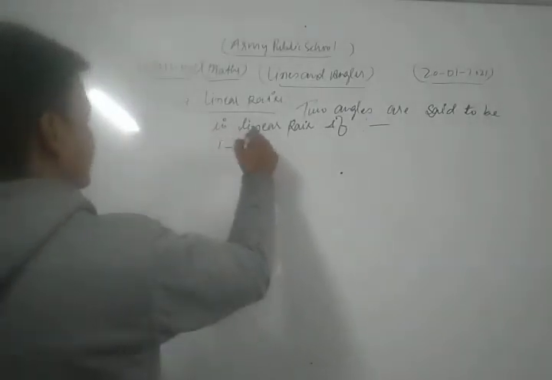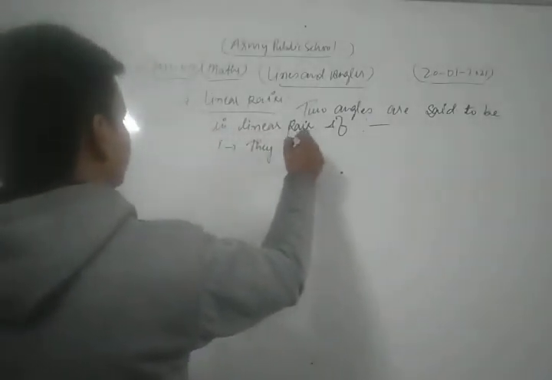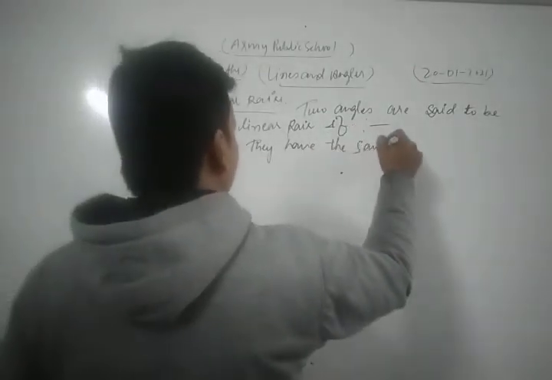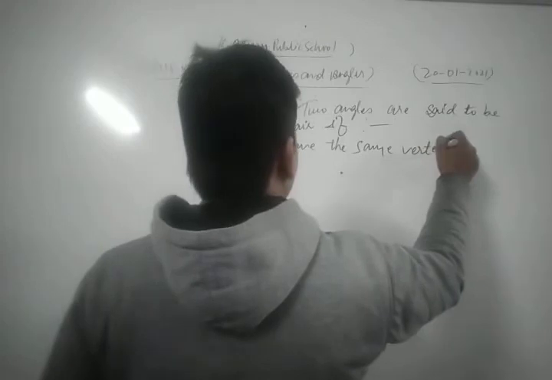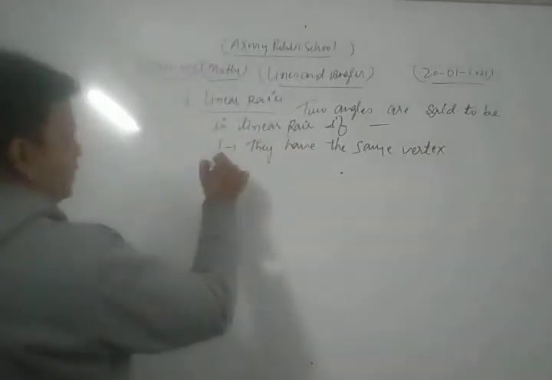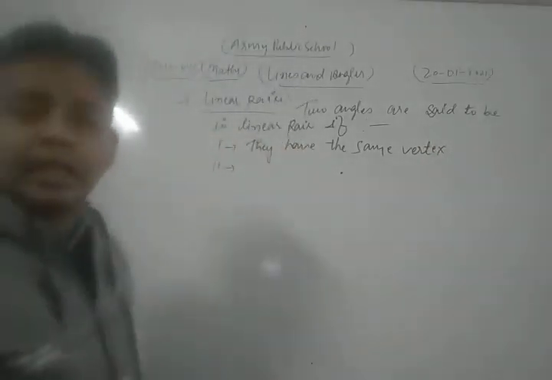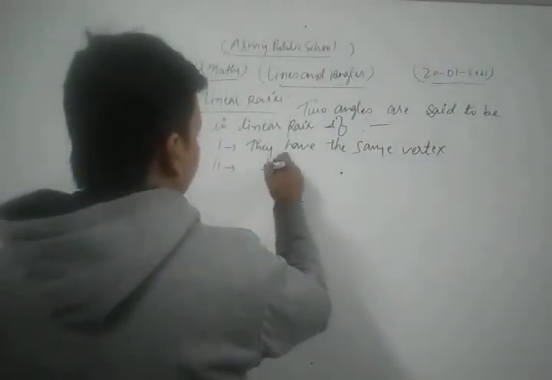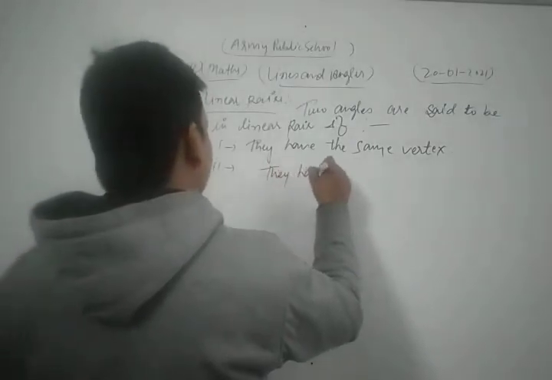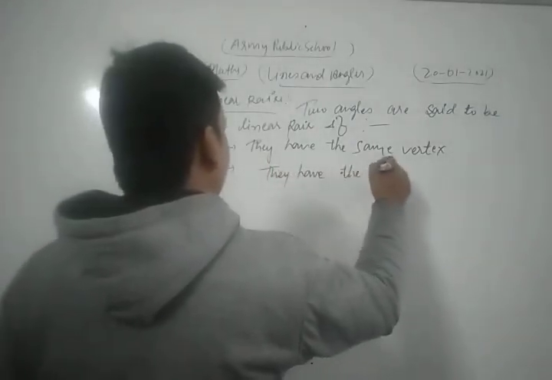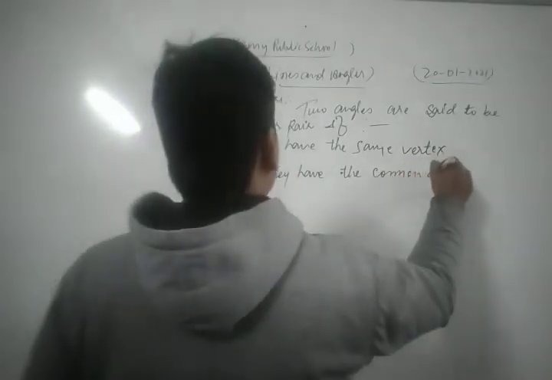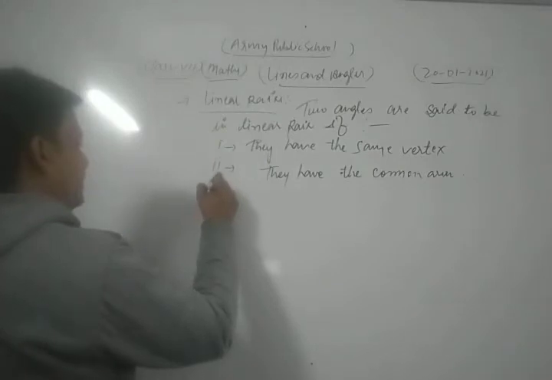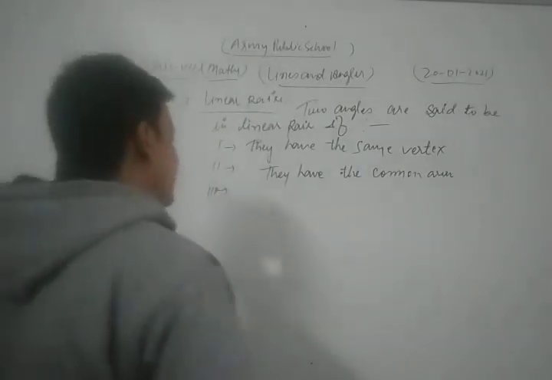the first point is what? They have the same vertex. Okay, second point is what? They have also a common arm. And third and very important criterion, their non-common arm